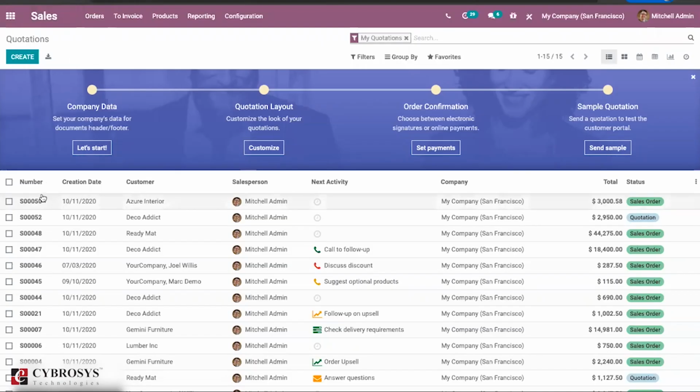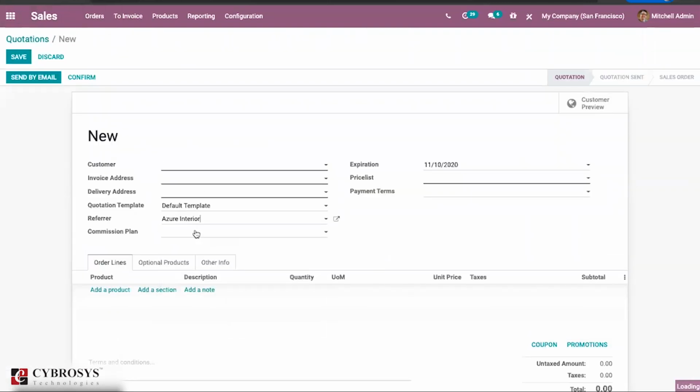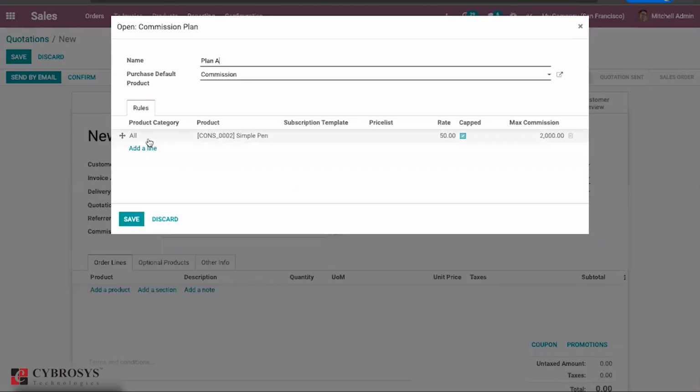The next major change is, whenever you are creating a quotation, you can find a referrer here. You can select a referrer and based on that, you can select a commission plan. You can set the commission plan in the CRM configuration. If you open the commission, you can find the rules for the particular commission and you can set the commission here.